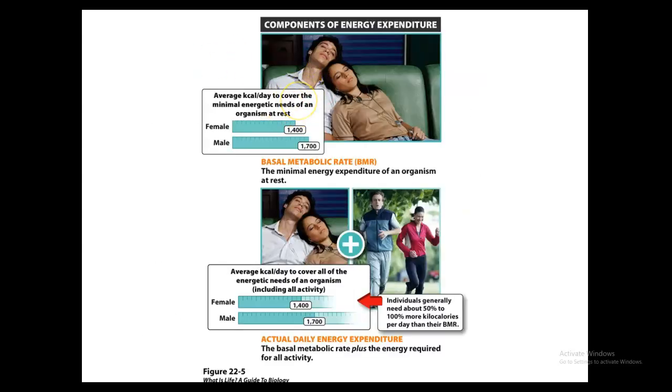And so here you see we have at rest. Now, if the person is actually going to be active, their daily energetic expenditure for that BMR is actually going to be a little bit higher. So individuals are going to need about 50% to 100% more kilocalories per day than the BMR when the body is active. So for women, it's going to be about 1,800 to 2,400 kilocalories a day if they're about 120 pounds. And for a male that's about 160 pounds, it would be anywhere from 2,400 to 3,200 kilocalories a day.